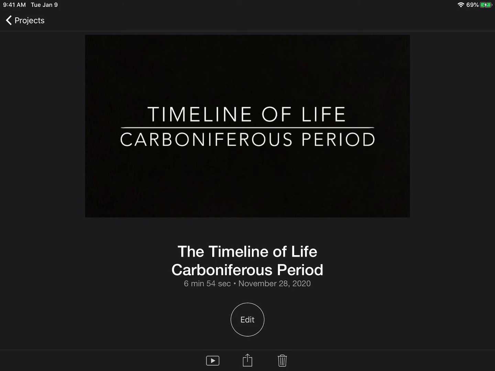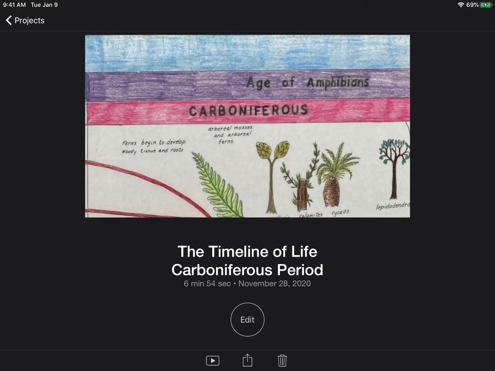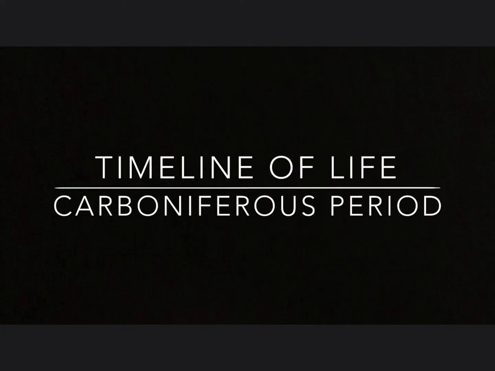Timeline of life, the Carboniferous period.